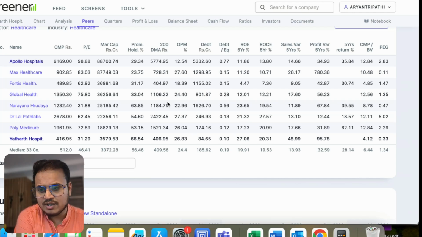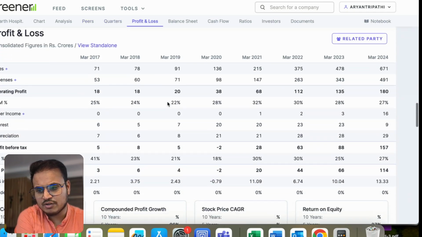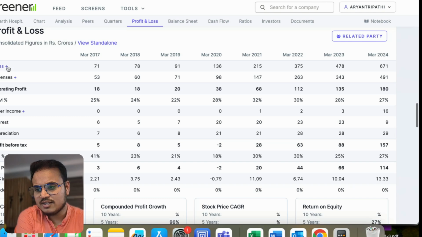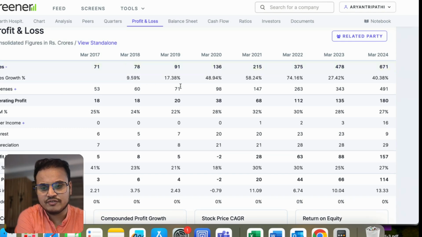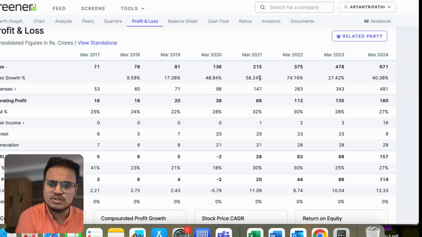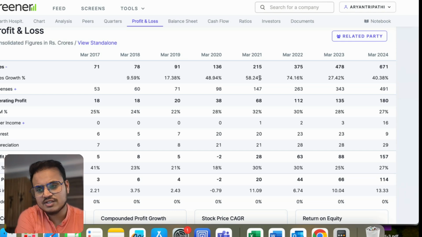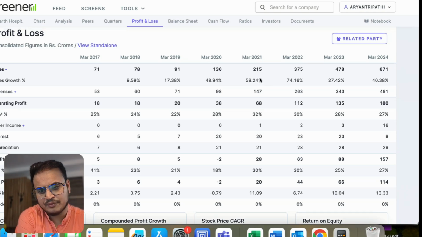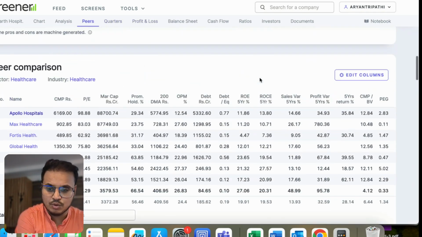But the growth for Yatharth has been very good. If you go to the profit and loss statement, the sales growth has been almost 40% for the last year. Before that 27%, before that 74%, prior to that 58%. They are in the range of 40% on average, which is quite encouraging from a growth perspective.